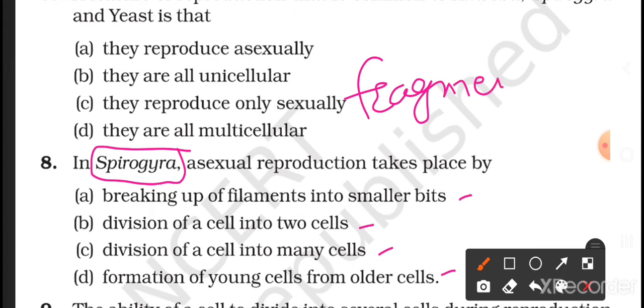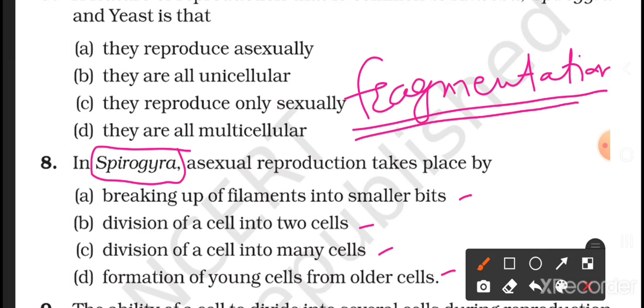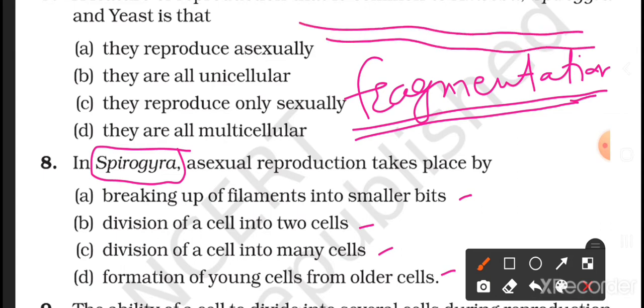फ्रैगमेंटेशन से उसका रिप्रोडक्शन होता है. Fragmentation means breaking of the body of that organism into different pieces, and again each piece grows into new individual. Here Spirogyra has filamentous body. Filamentous means they are in the form of very thin fibers, their bodies are multicellular. So this filament breaks into many small bits and each part of this filament again grows into a new individual. They form again the new filament.